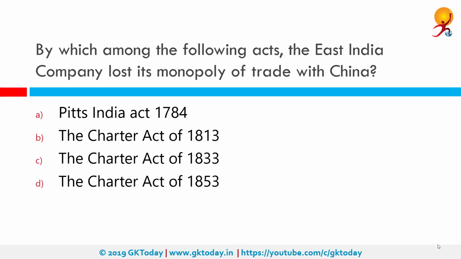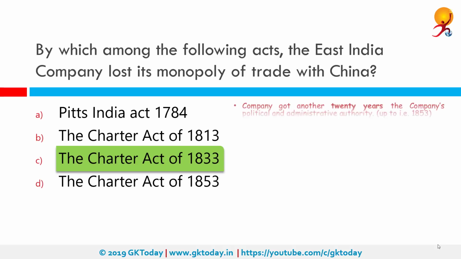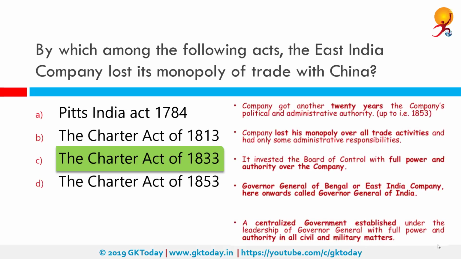By which among the following acts the East India Company lost its monopoly of trade with China? The correct answer is the Charter Act of 1833. Charter Act of 1833 or the St. Helena Act of 1833 was passed by the British Parliament to renew the Charter of East India Company, which was last renewed in 1813. Via this act, the charter was renewed for 20 years, but the East India Company was deprived of its commercial privileges which it enjoyed so far.